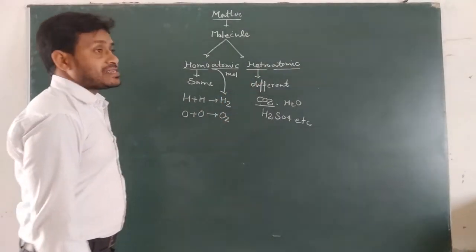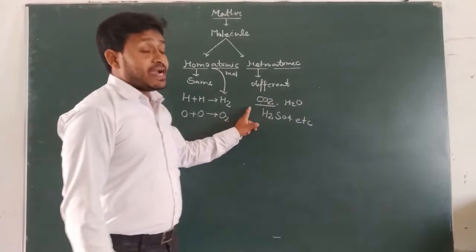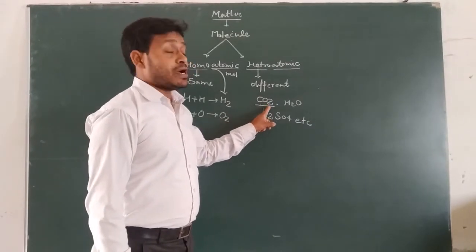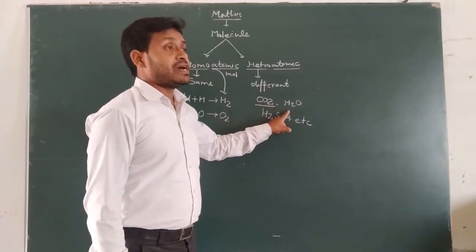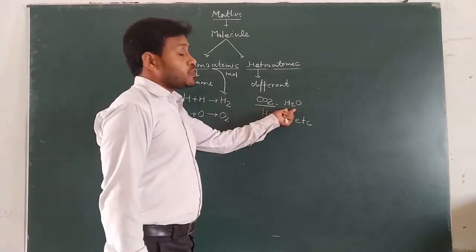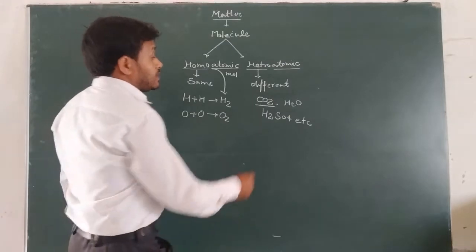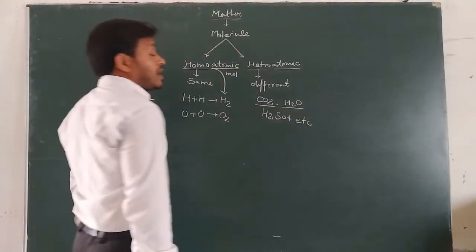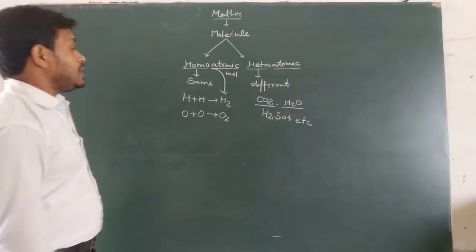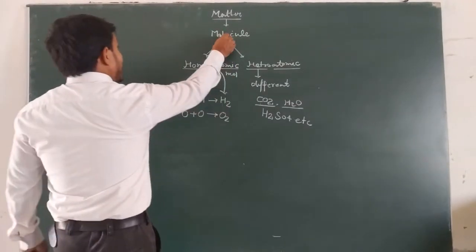Carbon dioxide consists of one atom of carbon and two atoms of oxygen, while water consists of two atoms of hydrogen and one atom of oxygen. Then we can say that water is a heteroatomic molecule.